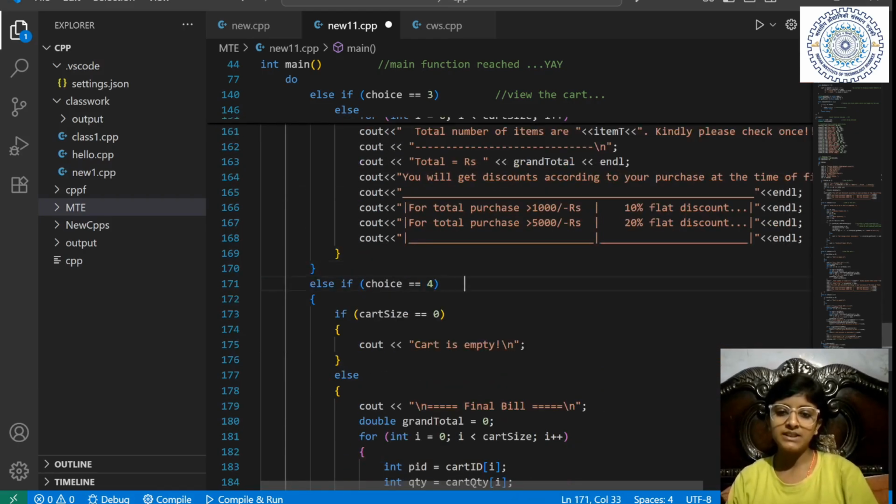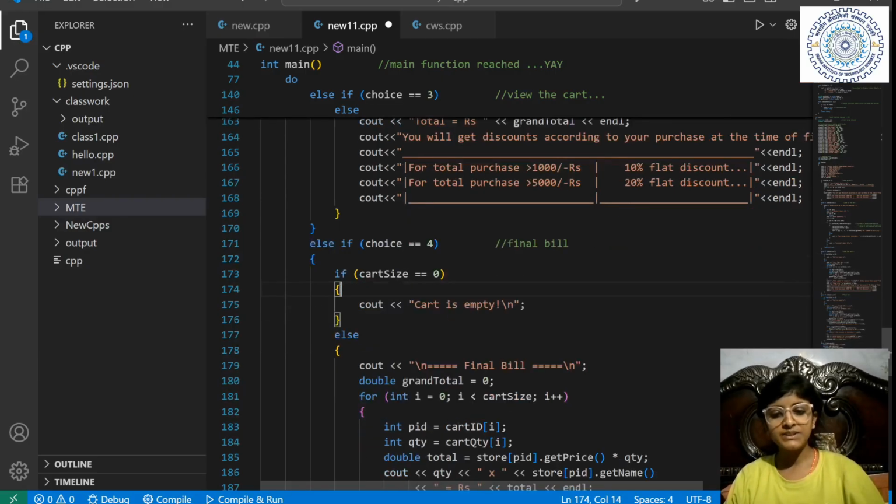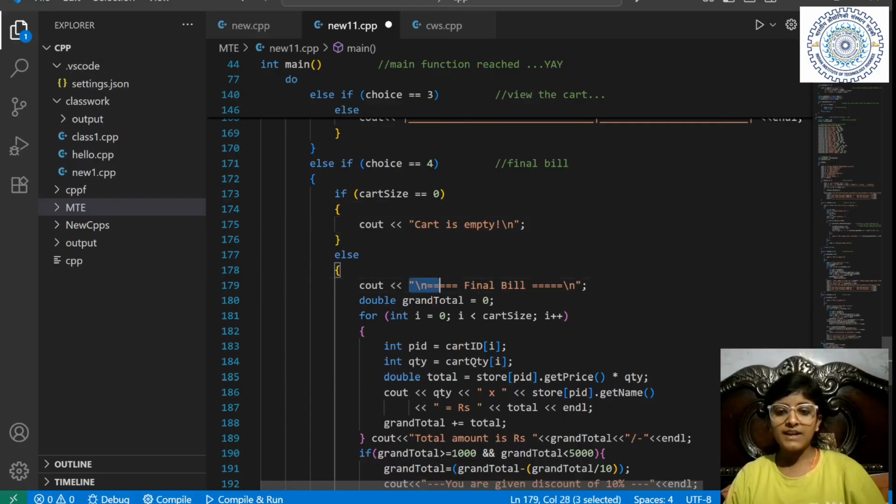Choice 4 is basically the final bill. If cart size is 0, it means no item is added, so the cart is empty. Otherwise the final bill works the same way: we take the loop, at the rack the ID is stored in temporary variable PID, the quantity in variable QTY, and total is computed.